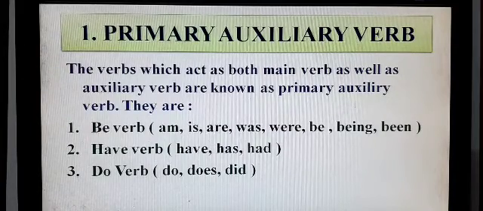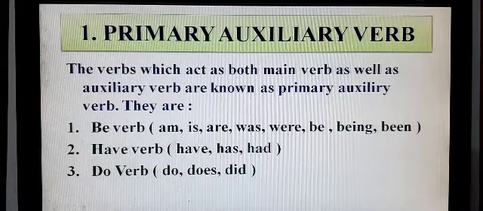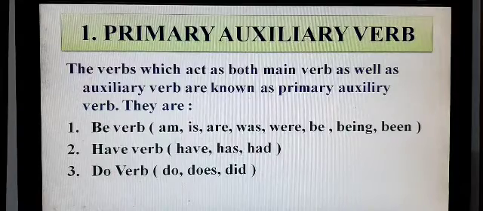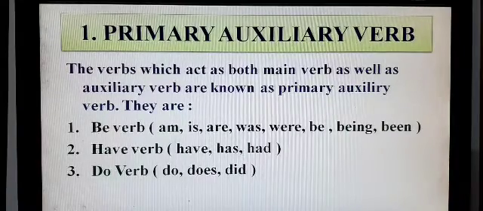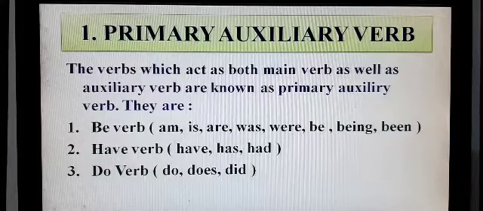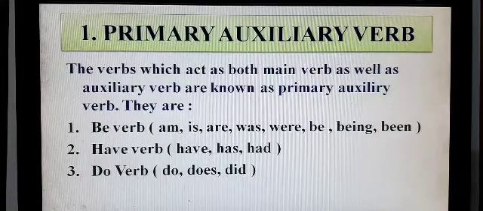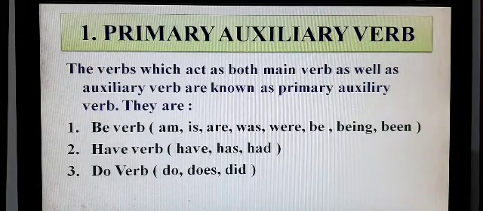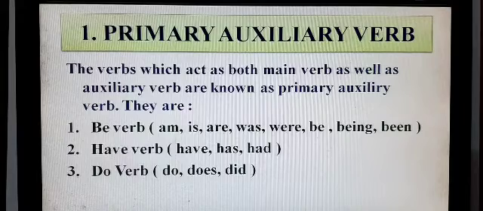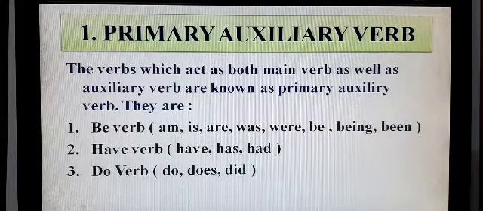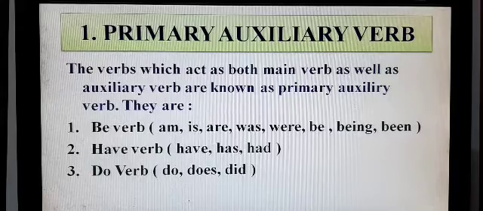Primary auxiliary verb. The verbs which act as both main verb as well as auxiliary verb are known as primary auxiliary verbs. They are be verb. Here you have to be careful. Am, is, are, was, were, be, being, been, and these verbs are known as be verb. Have verb.